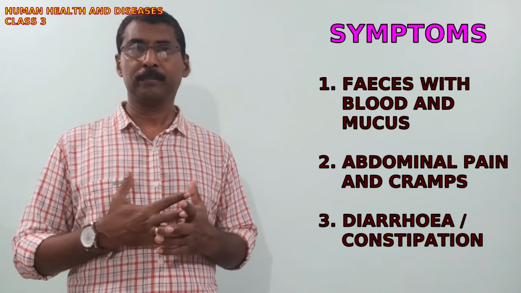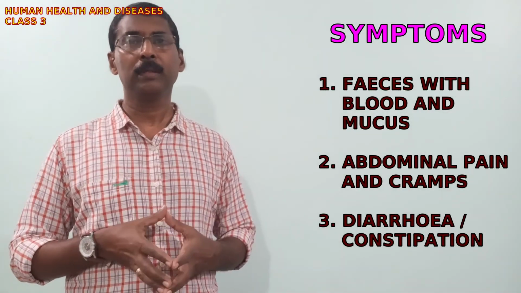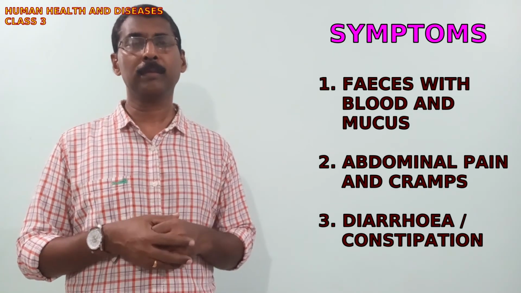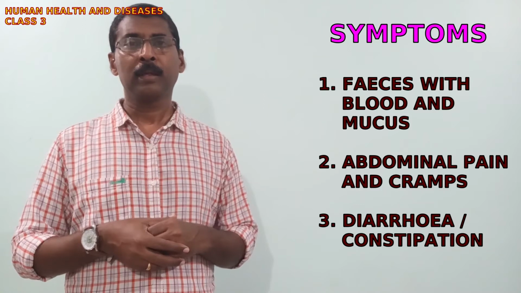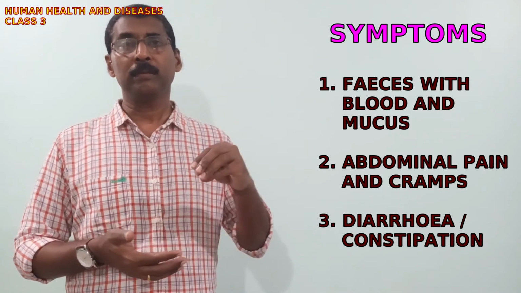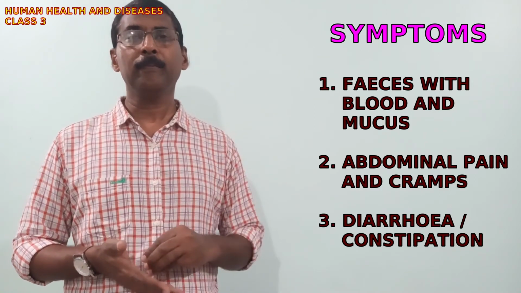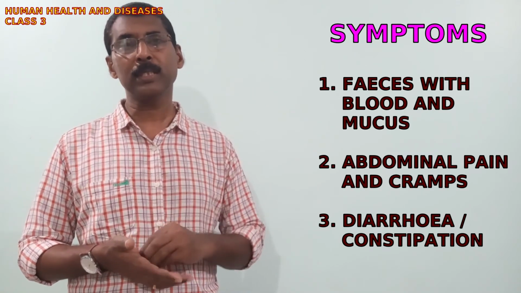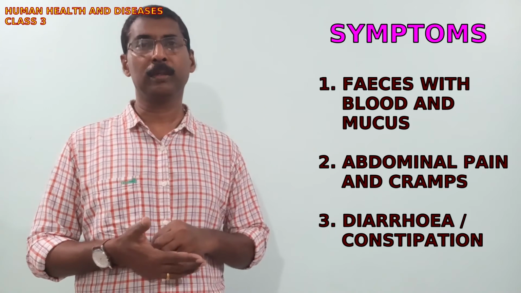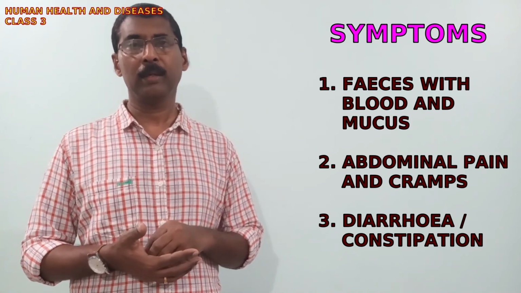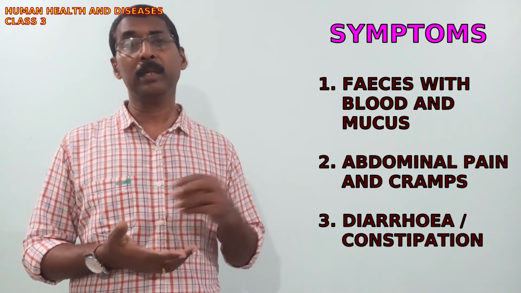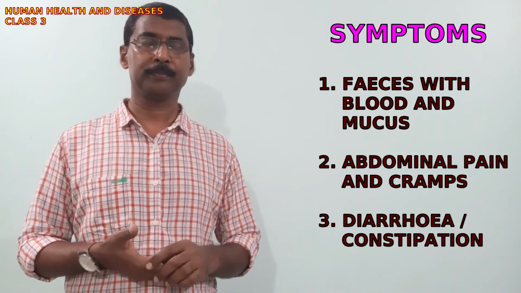The symptoms of the disease are dysentery. Dysentery means passing of stool with plenty of water, and the stool may contain mucus and blood. The presence of mucus and blood in the stool, in the feces, can be an indication of amoebiasis.